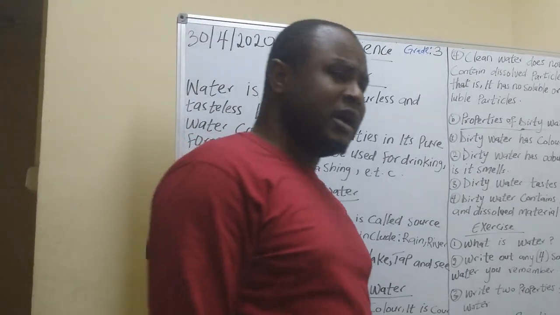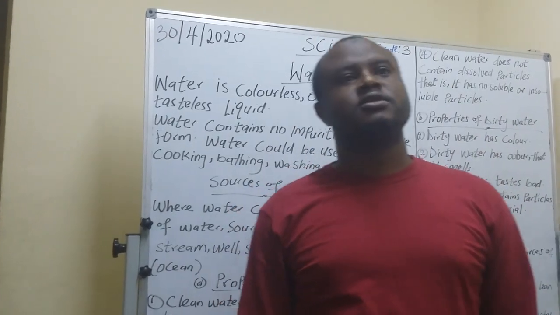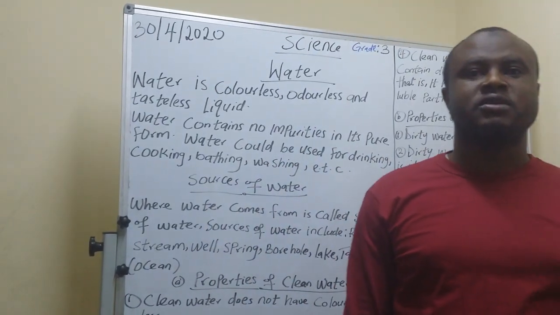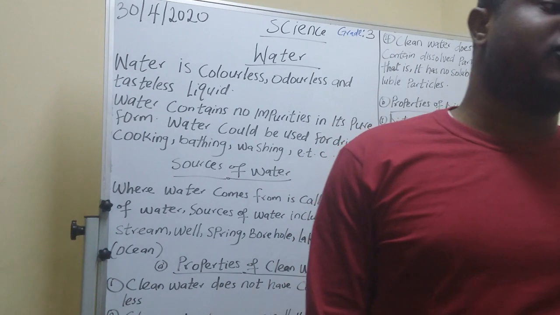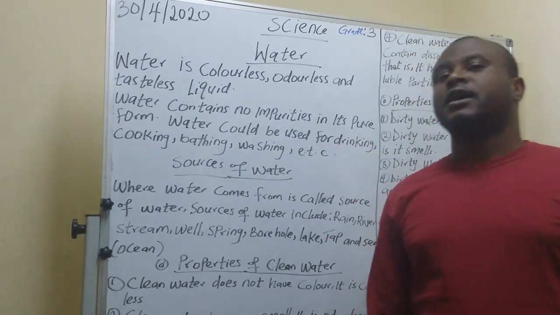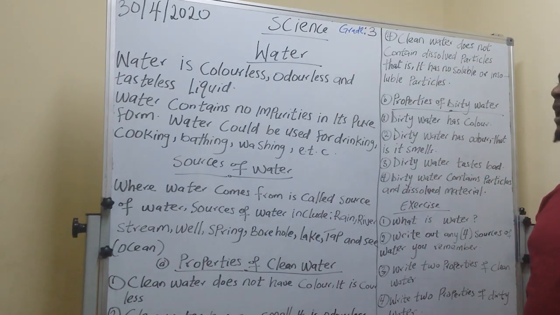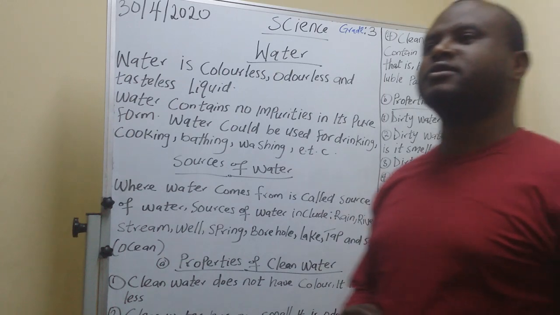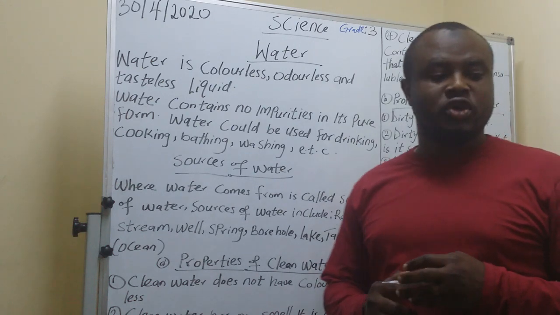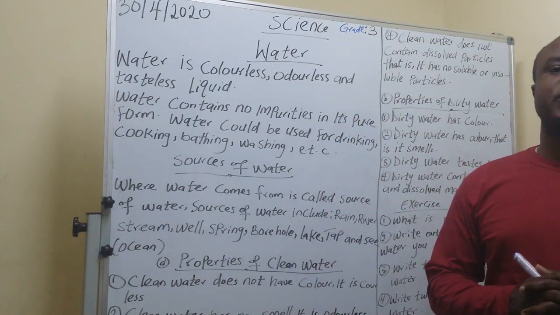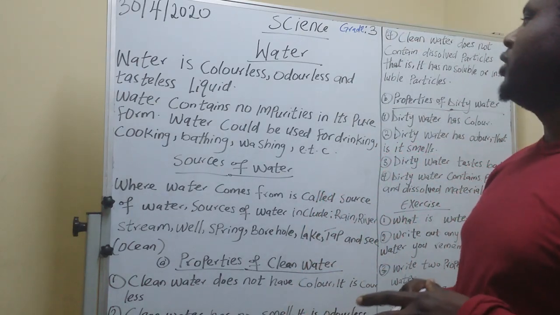Water is a common thing, an object that we all know and use every day. But before we can say anything about a thing, we need to have what? A definition for that thing. And the definition for water is what? Water is a colorless, odorless, and tasteless liquid. Water is colorless. As you all know, if you pour water in your cup, it has no color.